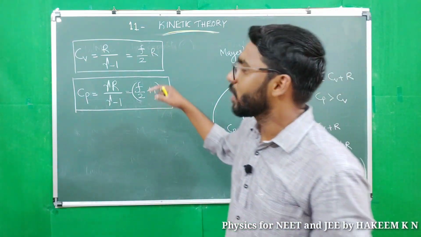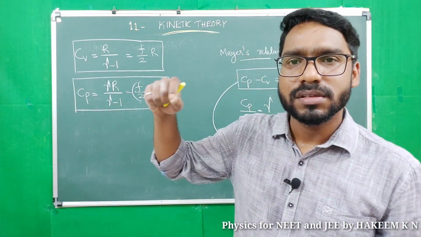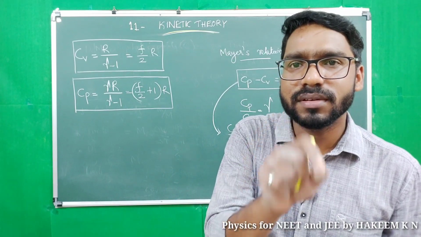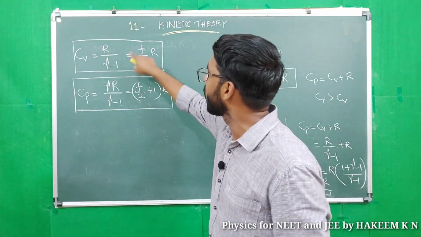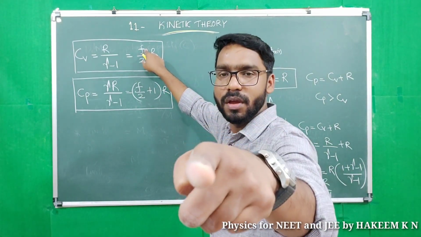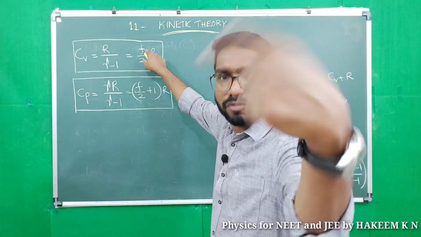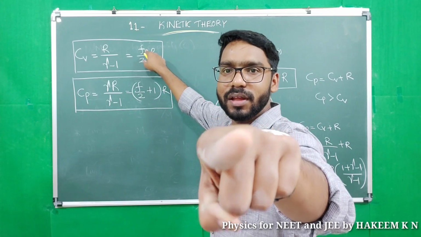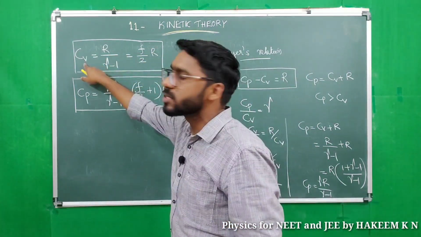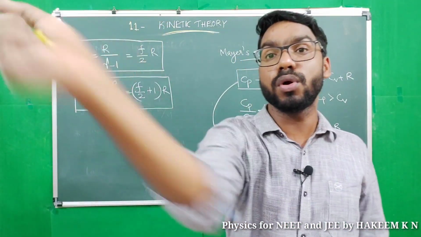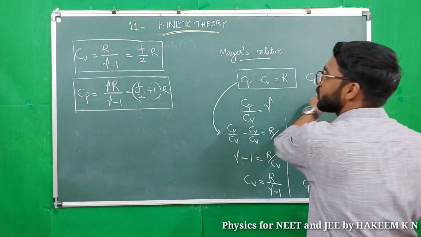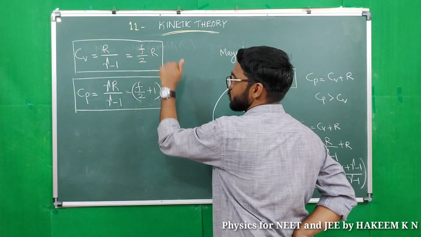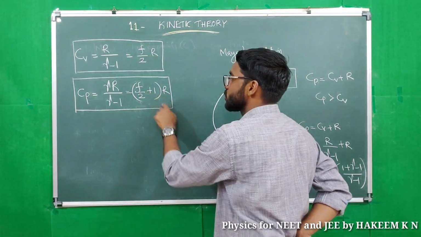So we are giving the equation Cv equals F by 2 R, right? For monoatomic, F is 3, so 3 by 2 R. For diatomic, F is 5, so 5 by 2 R. Like that, we can find specific heat capacity at constant volume for all gas molecules. And then Cp equals Cv plus R, so F by 2 R plus 1 R. That is F by 2 plus 1 into R.